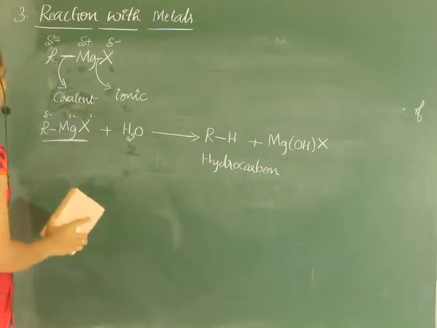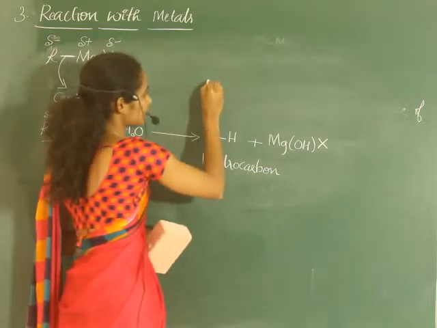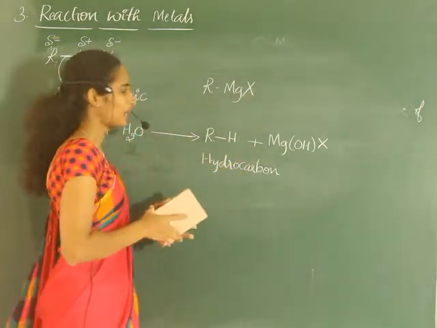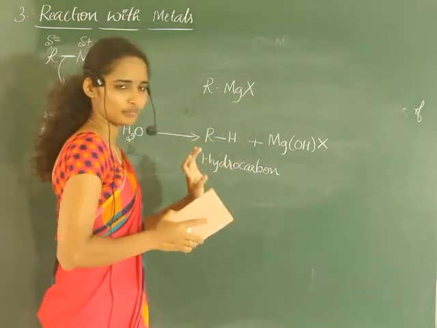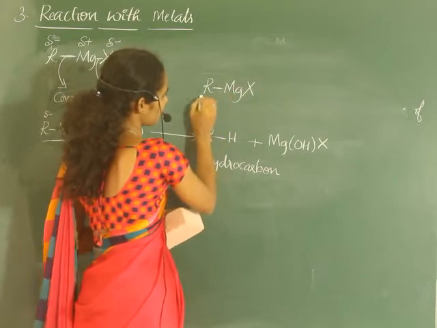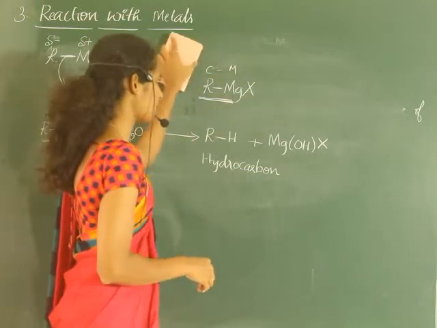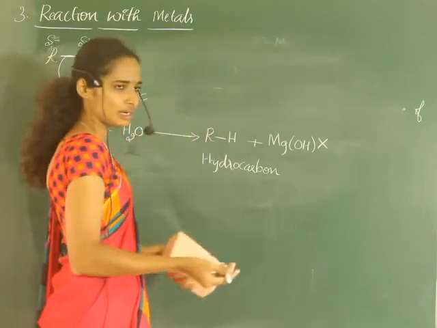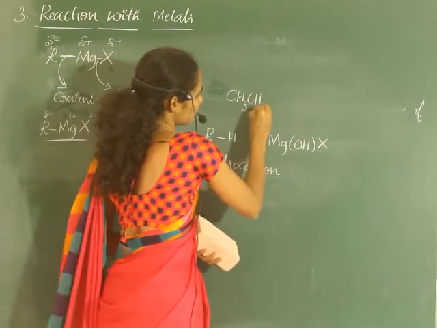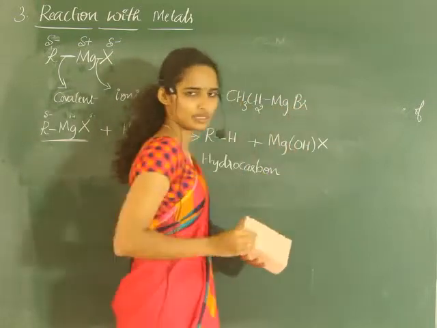It's about Grignard reagent. Remember, in board examinations sometimes they'll ask you to write the general formula of a Grignard reagent. At that time you should be able to write its general formula RMgX. Hope it is clear for you. RMgX is an organometallic compound containing a carbon-metal bond, containing one halogen atom. RMgX is the general formula of Grignard reagent. Or if you want an example, you can write CH3 or CH2, methyl or ethyl, ethyl magnesium bromide. It's one of the Grignard reagents, right?